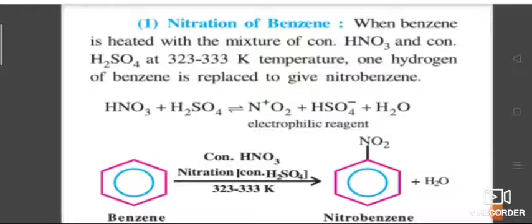So first, nitric acid and sulfuric acid react. It produces NO2+, which is the electrophilic reagent. Now when benzene reacts with nitric acid in the presence of sulfuric acid, first the nitronium ion is produced. That nitronium ion combines with benzene to form nitrobenzene.